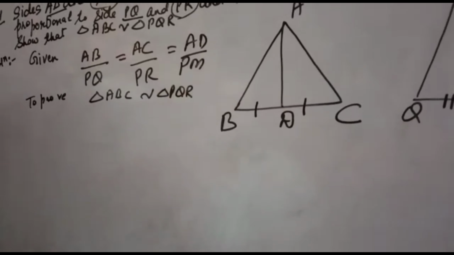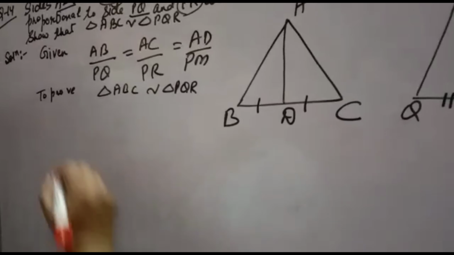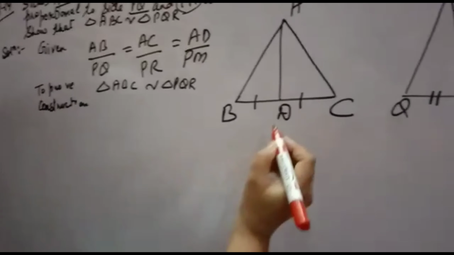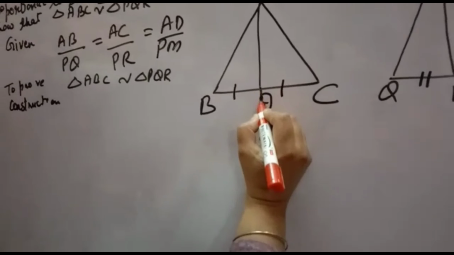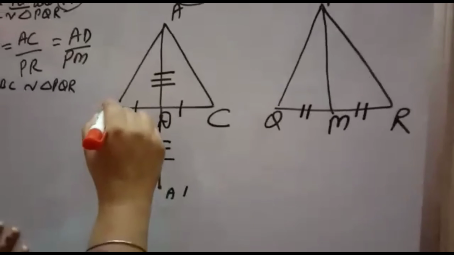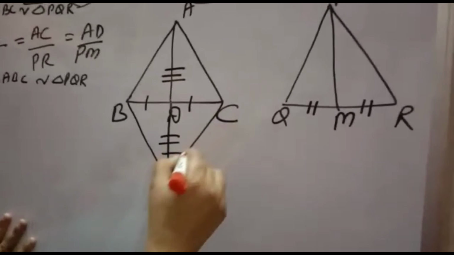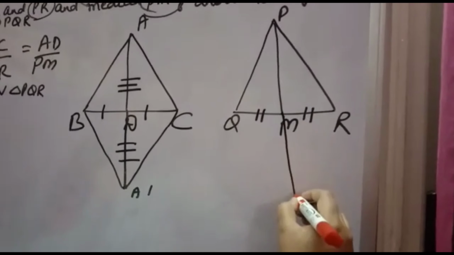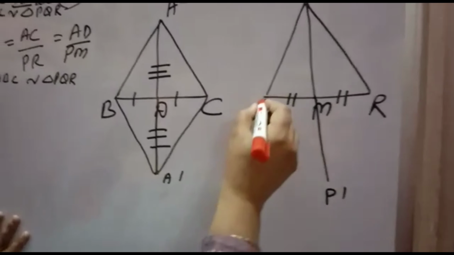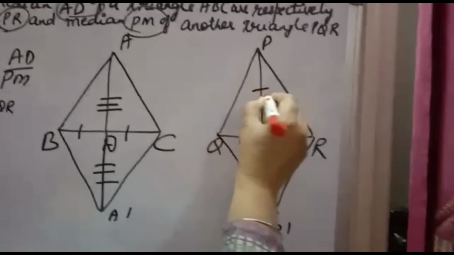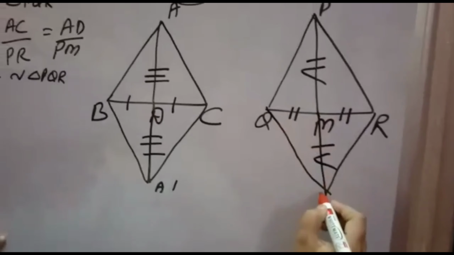Very important question. In this question you have to do a construction. Now what construction will you do? You will extend AD up to A dash such that this part is equal to this part, and you will join them. Here also you will do a construction. PM you will extend up to P dash. You can give any other name also. You will join, and do the construction such that this part is equal to this part.